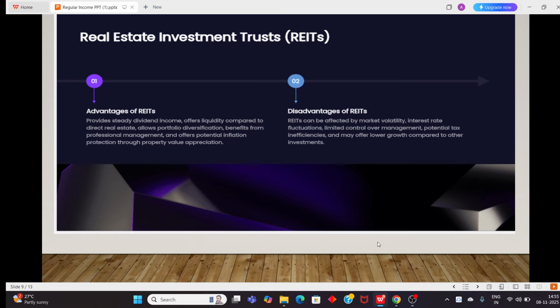What are the disadvantages of REITs? REITs can be affected by market volatility, interest rate fluctuations, and limited control over the management.